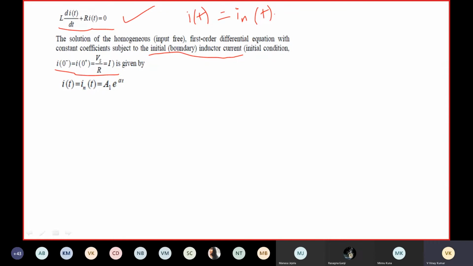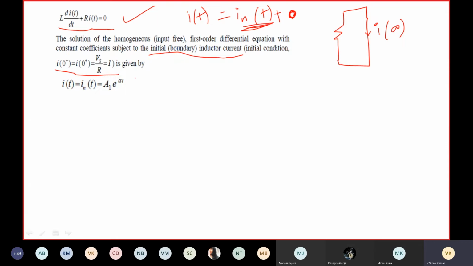Transient response plus steady response will become 0. The steady-state current i_ss(t) is 0, because at steady state, at t equals infinity, the inductor acts as a short circuit. When it acts as a short circuit, i(∞) is simply 0 because no source is connected to this circuit. So it has only the natural response.